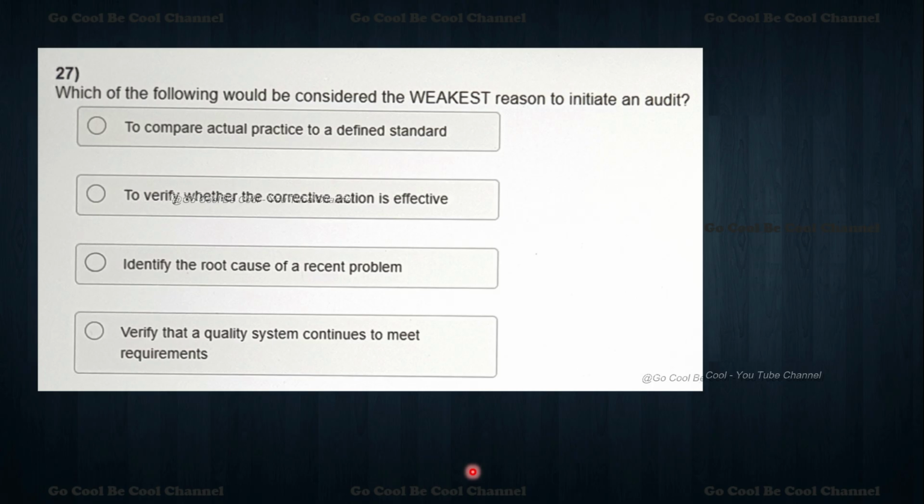Now, which of the following would be considered the weakest reason to initiate an audit? What is the weakest reason? They have not talked about the strong reasons. The options are: to compare actual practices to the defined standard, to verify whether the corrective actions are effective, to identify the root cause of the recent problem, and to verify that the quality system continues to meet the requirements.